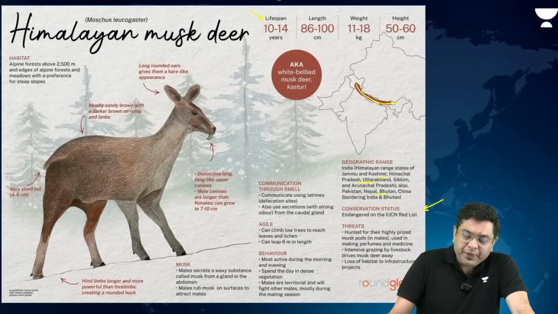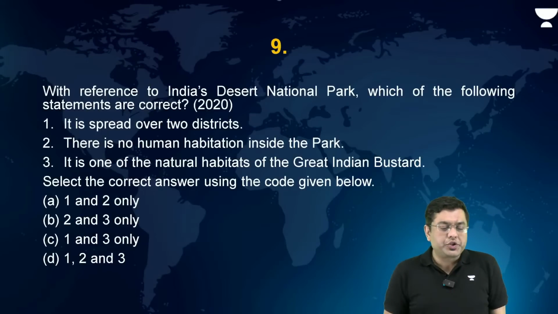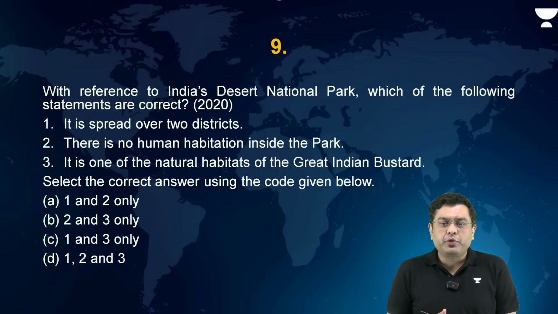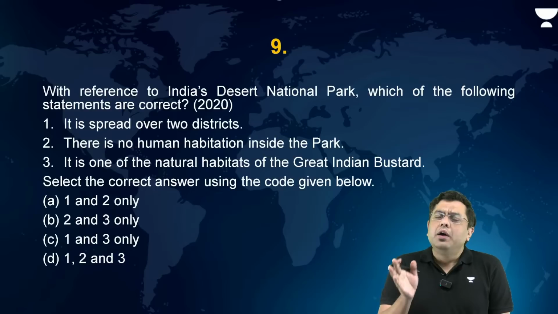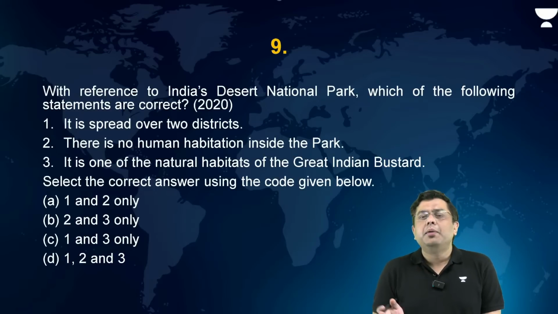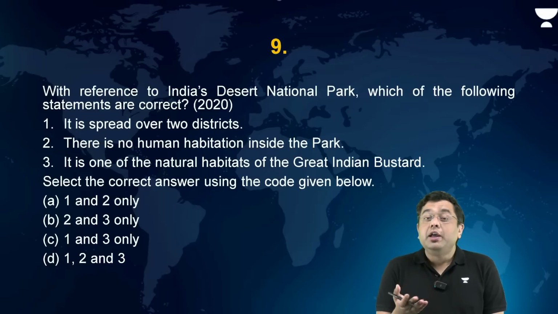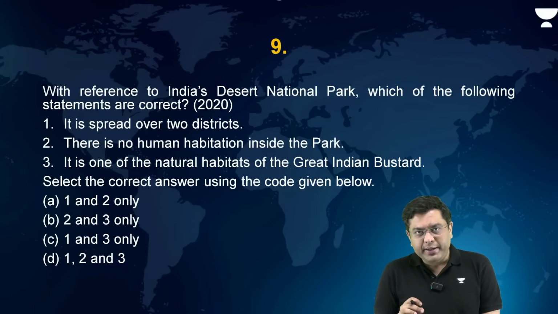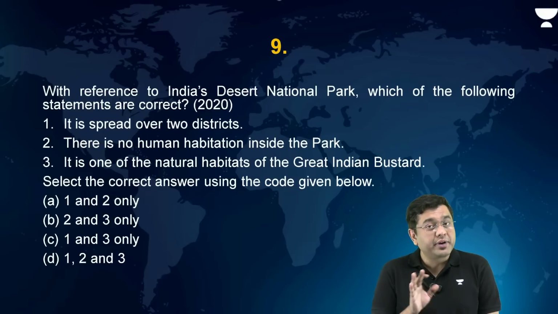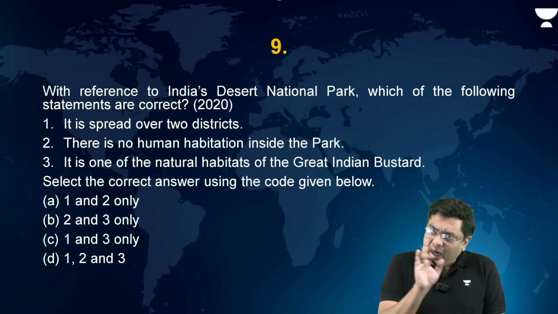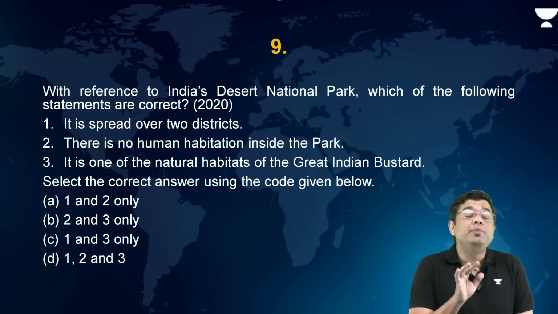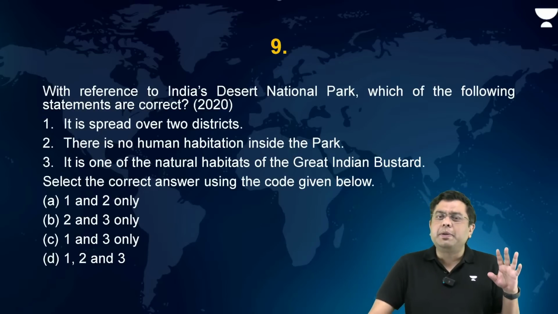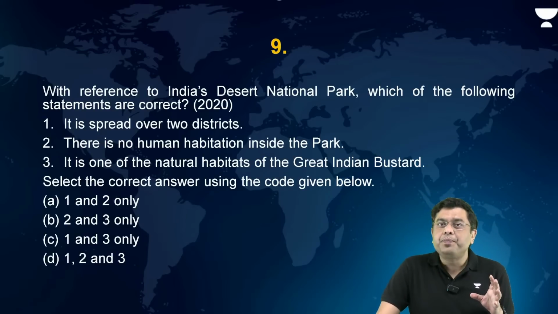Right. Now moving on to the next question. These questions are based on current affairs. Some of them are based on current affairs. Many of them are also based upon your idea about the location, where certain regions are located. If you know the location of these areas, you will be able to get the questions correct. Having said that, another thing that I would like to tell you, look at how many questions are there from the region of the protected areas over the past 10 years. You will find less than 10%.